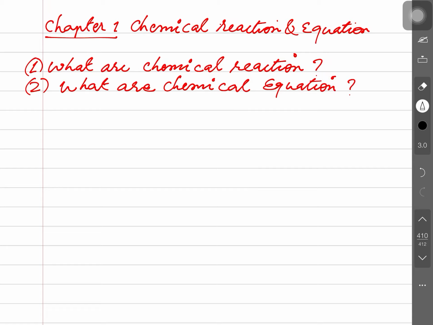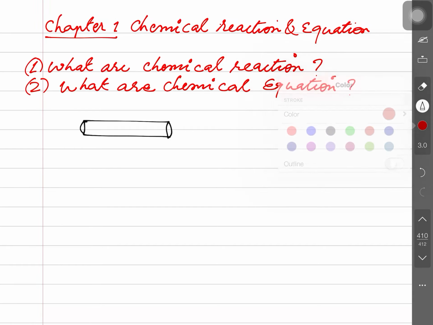You might have seen a brownish layer develop on the surface of iron. Suppose I'm talking about iron materials. I have taken an iron rod here. You would have seen a brownish layer developing over the surface. Is that clear? Have you studied this concept? Yes, everybody has seen this. A brownish layer is developing on it.